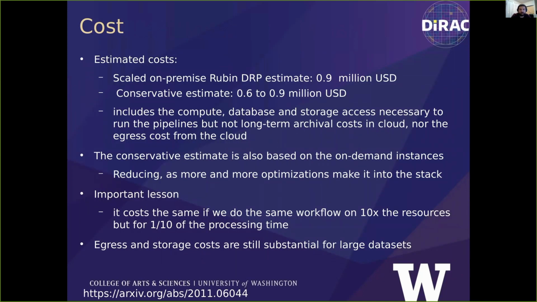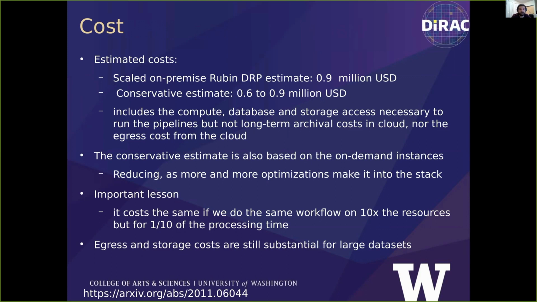And probably the slide everybody wanted to see is cost estimates. The details of estimated costs and workflows used to estimate them are best explained in the reference paper at the bottom of the slide, because they come with error bars and caveats and definitely could benefit from more work. The basic gist is that we estimate total data release production runs to be on the order of 0.9 million United States dollars on premise for 1 year, and 0.7 million in cloud.